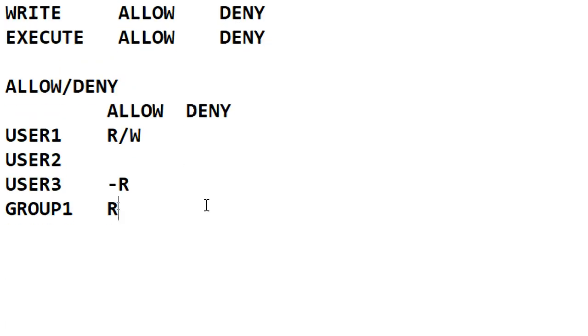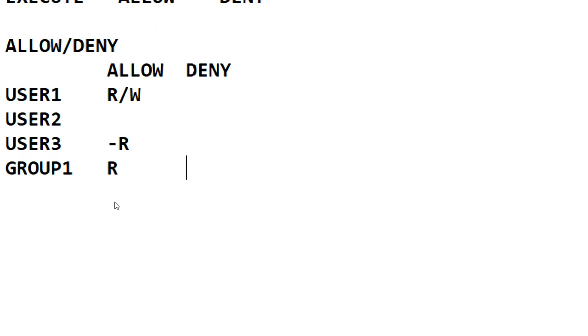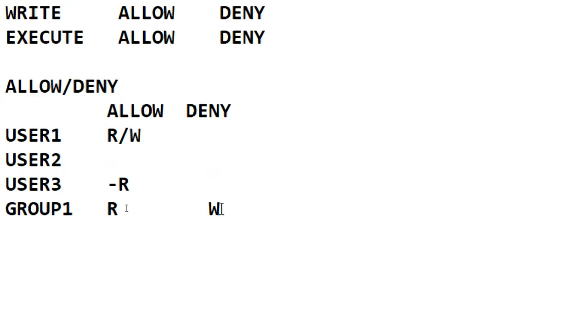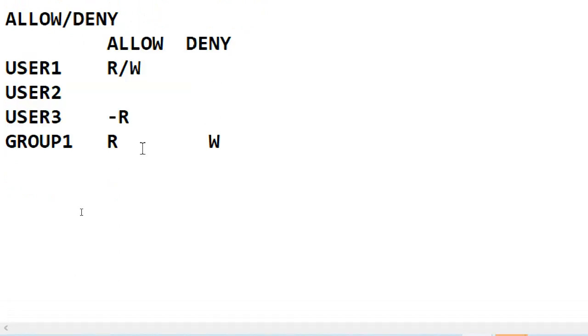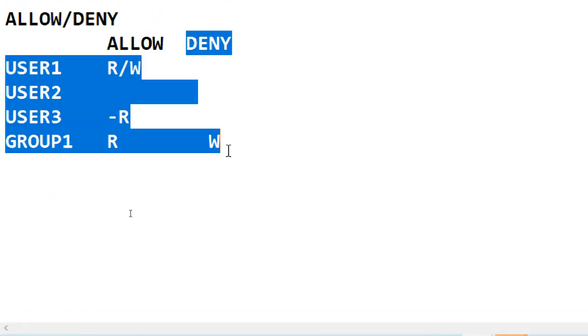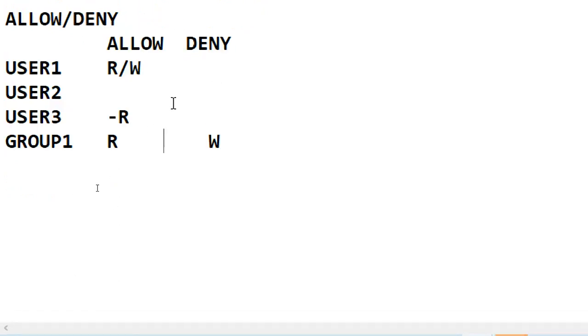This is it. So okay, I put group 1 write permission. Now first of all we'll understand allow, then only we'll go to the deny part. So I put group 1 read allow, write deny. Group 1 read allow, write deny. Okay.